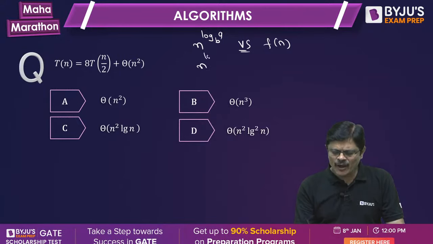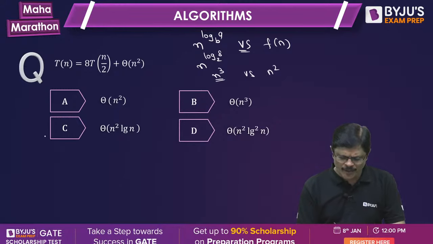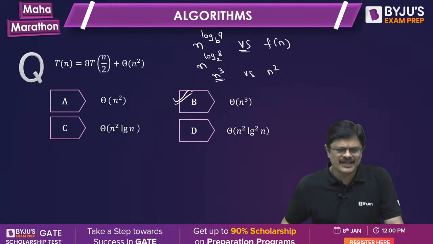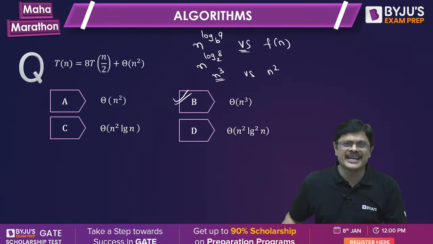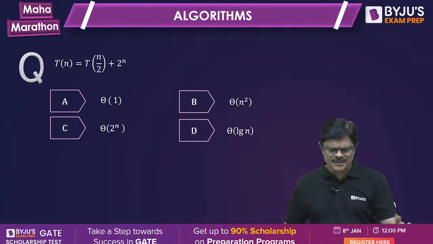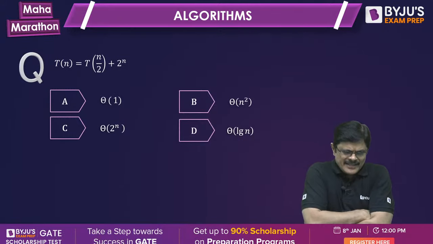So what is it? It is n power log 8 to the base 2, which is nothing but n cube. And here it is n square. Obviously n cube dominates, so theta n cube is the answer. Mostly we don't even need that extended master theorem, my dear friends, because the basic master theorem will do most of the problems in the GATE examination. Next problem. Quickly answer. Simple questions I have given.